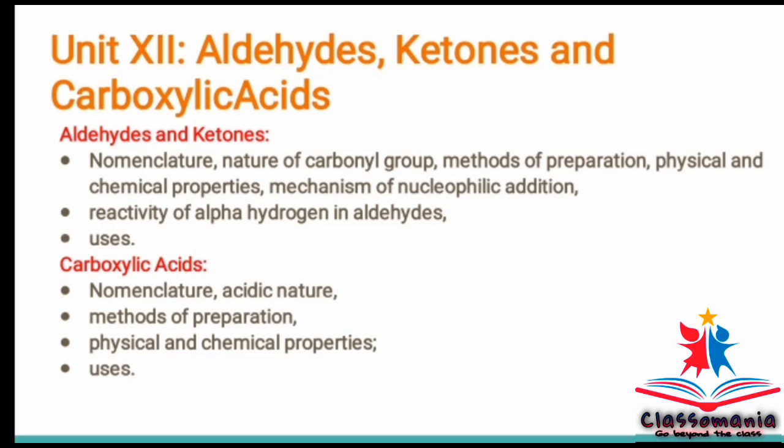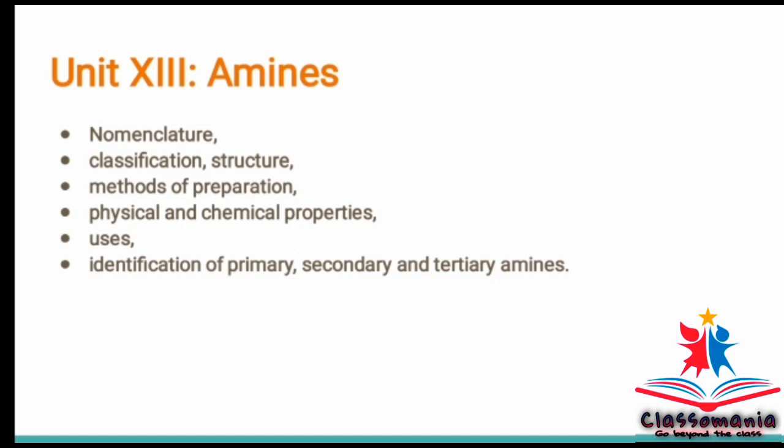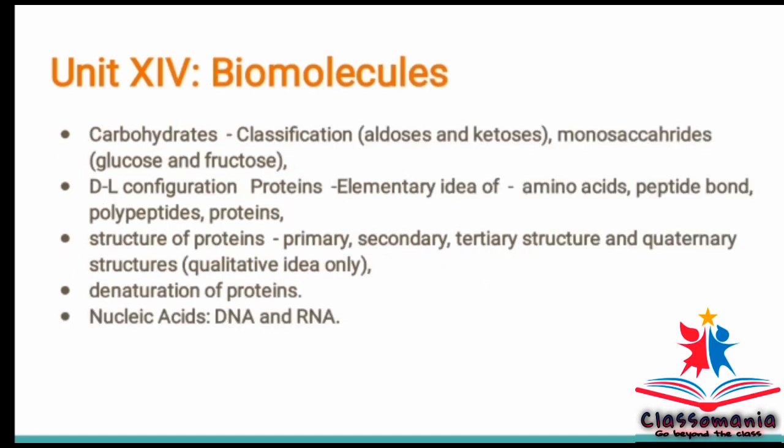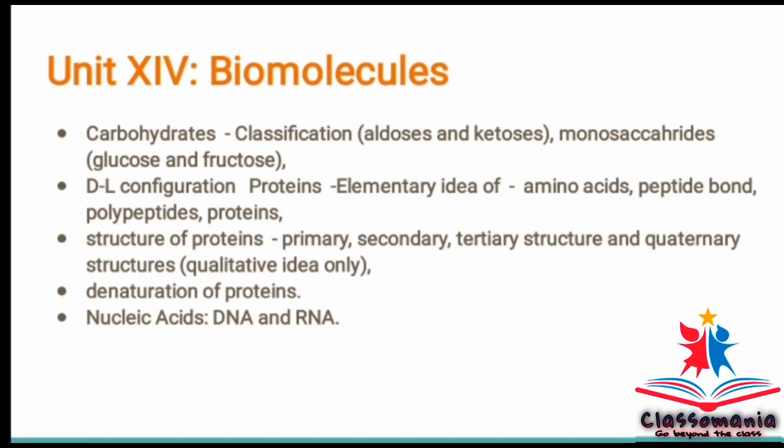In unit 12, entire unit is coming, nothing has been deleted. In amines, diazonium salts, the preparation, chemical reaction and importance in synthetic organic chemistry is deleted. In biomolecules, oligosaccharides, polysaccharides, importance of carbohydrates, vitamins, enzymes and hormones is deleted, but the structure of hormones is coming. Unit 15 and unit 16, that is polymers and chemistry in everyday life, the entire chapter has been deleted. That's all for 12th class.